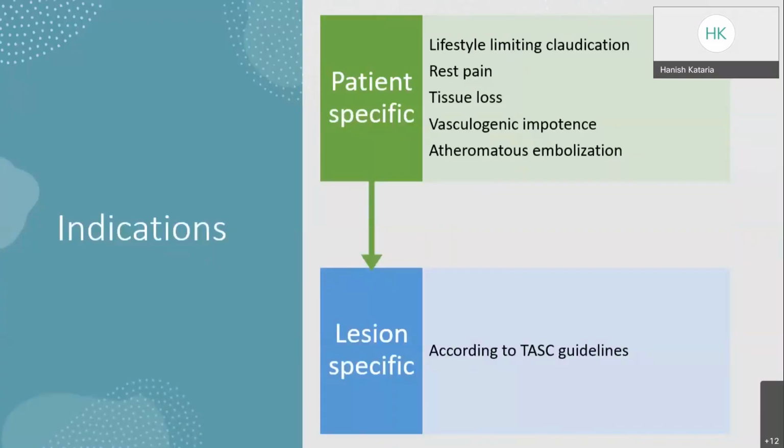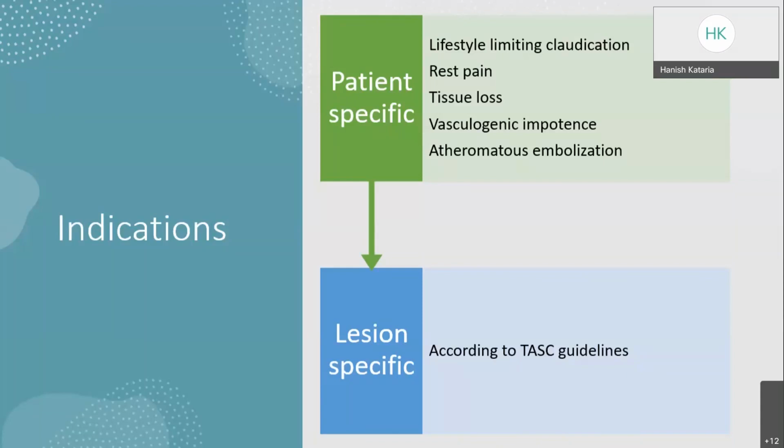Indications for the endovascular management of aortoiliac occlusive disease can be patient specific or lesion specific. Patient specific indications can be lifestyle limiting or disabling claudication. These patients are usually young and have disease limited to the aortoiliac segment only. Patients who present with chronic limb threatening ischemia are usually older and have diffuse aortoiliac occlusive disease along with multi-level occlusive disease.